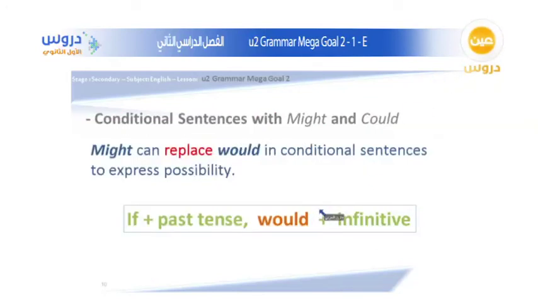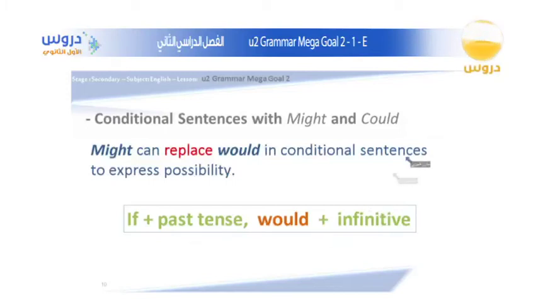So now let's move on to the other section of our grammar, which is conditional sentences with might and could. Might can replace would in conditional sentences, and this is only for expressing possibilities. For example, if plus the past tense, might plus infinitive. So let's see some examples, okay?